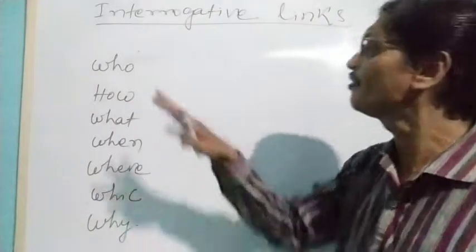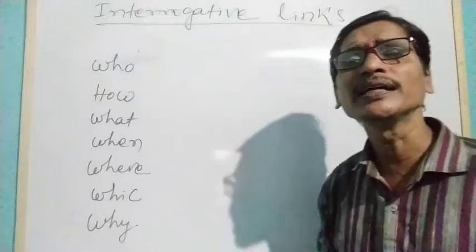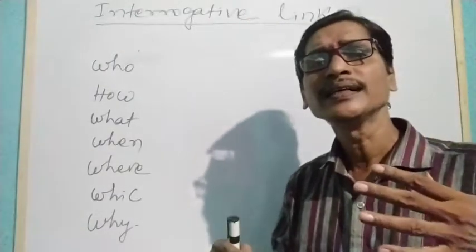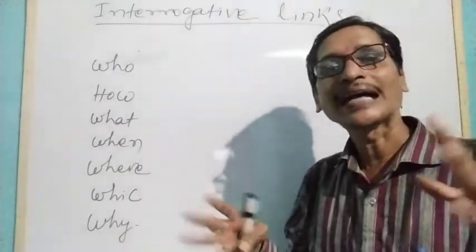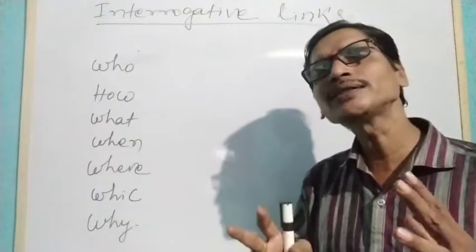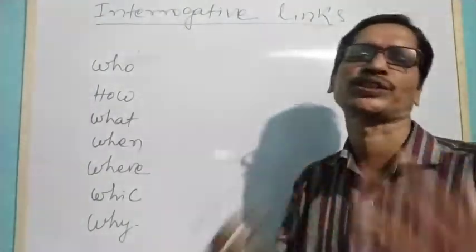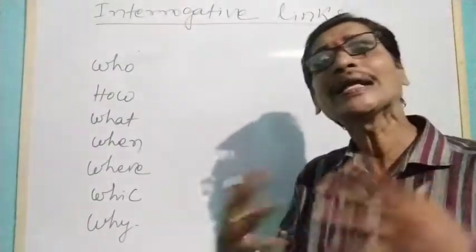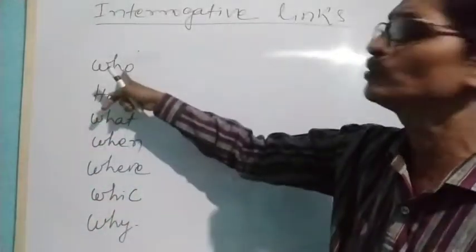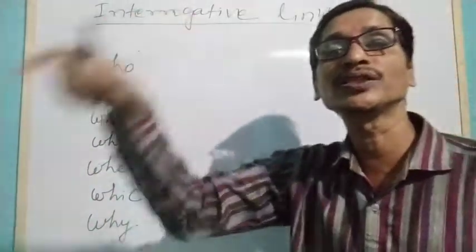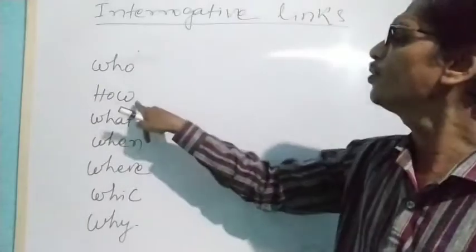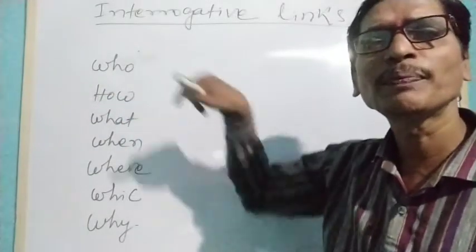Interrogative means asking questions. Some words we use to ask questions. What are those words? We know we use who for persons. Who is your teacher? Who is used to know about a person.